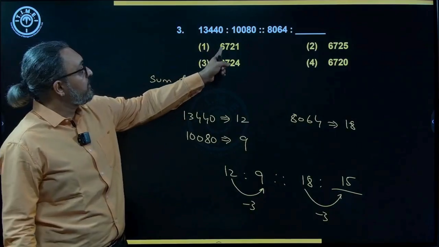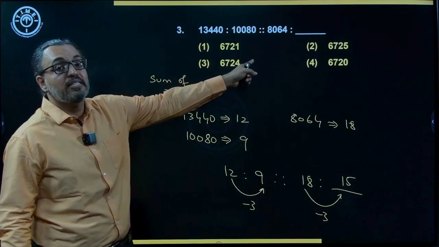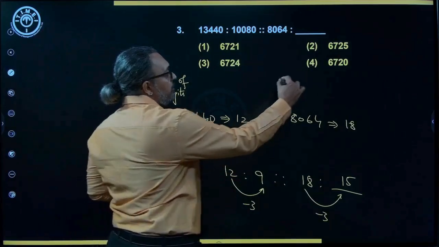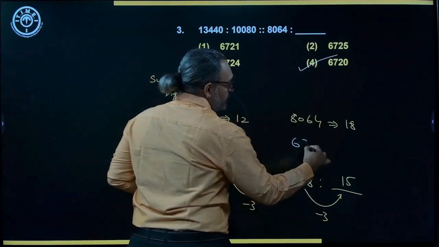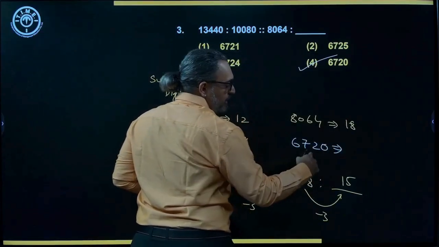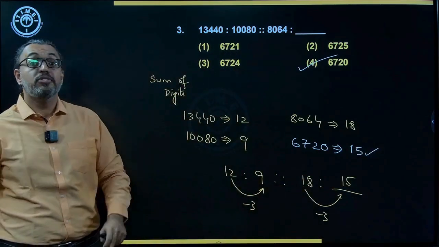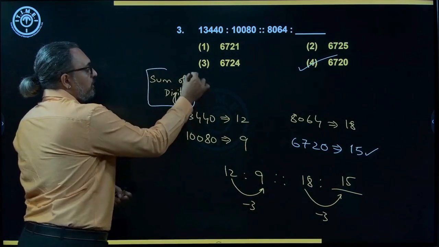Check. So you have 6, 7, 13, 13 plus 3, 16. Means if I had a 0, I could choose it. And I do have it, which is there in option 4. So you have 6, 7, 2, 0. 6 plus 7, 13 plus 2, 15. That is what we choose. 6720. Sum of the digits is the logic.